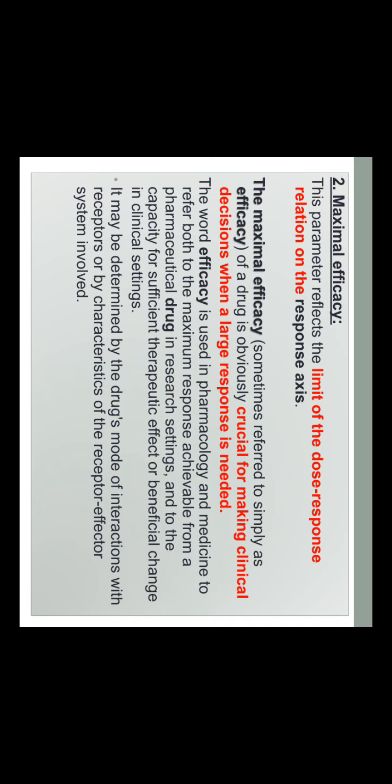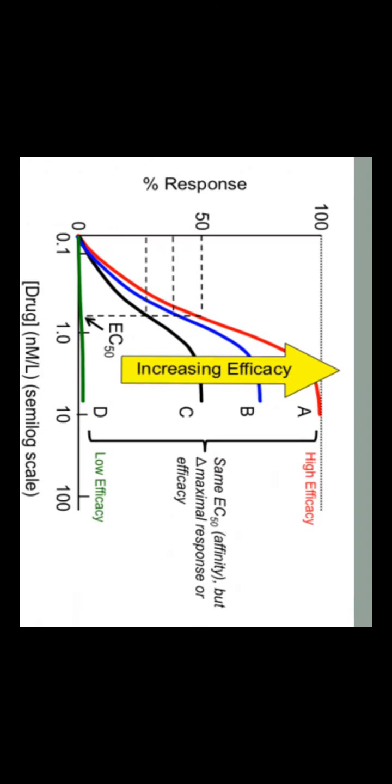It may be determined by the drug's mode of interaction with receptors or by characteristics of the receptor effector system involved. Here we can see efficacy seems that the higher the work produced while giving a dose, the higher will be the efficacy, and the least amount of drug used to produce maximum effect will be known as potency.